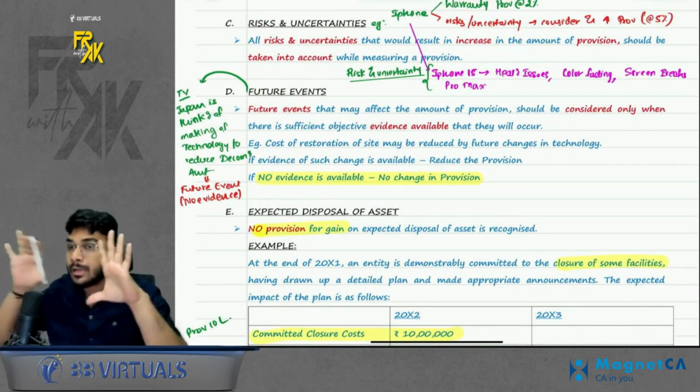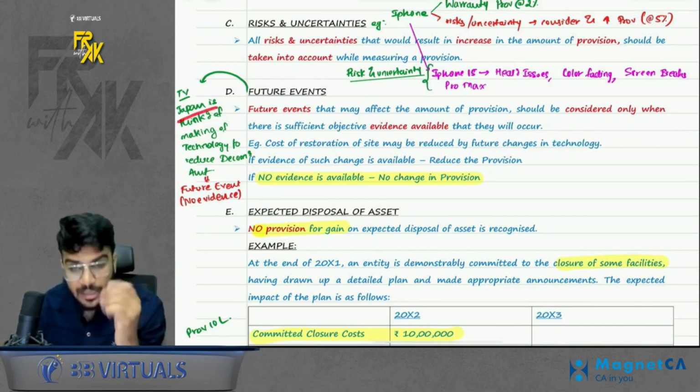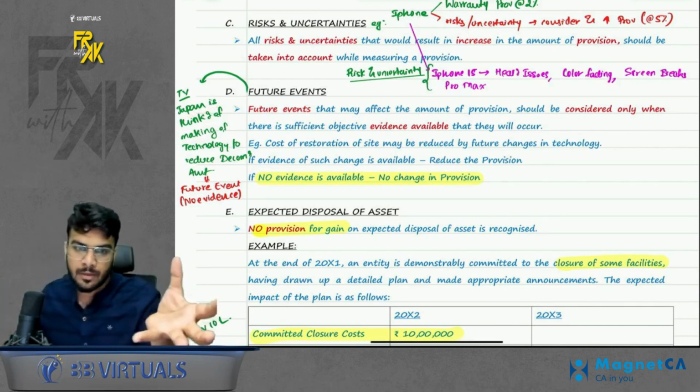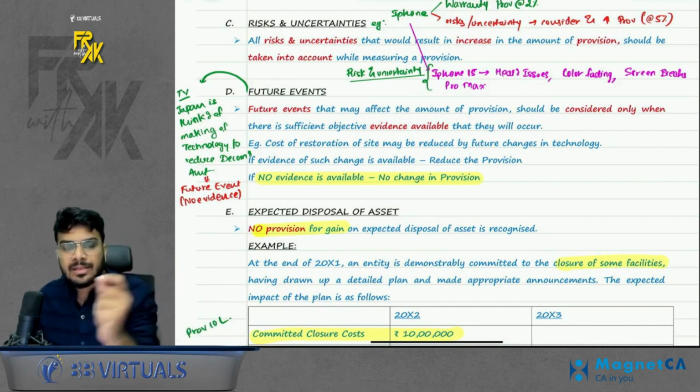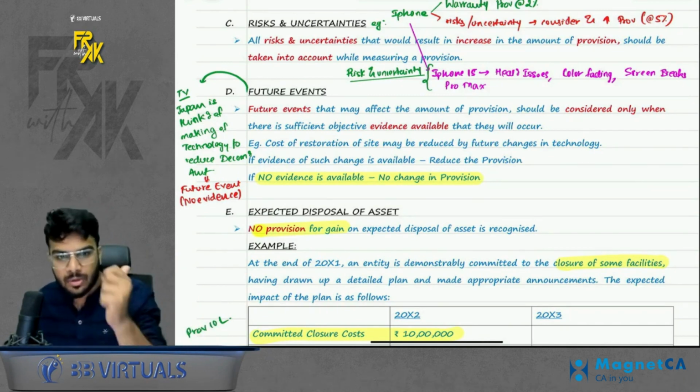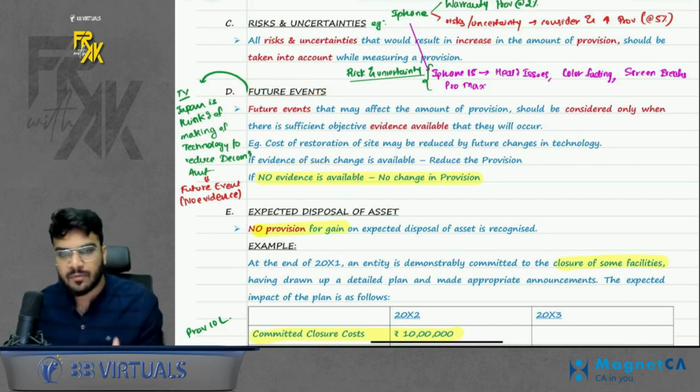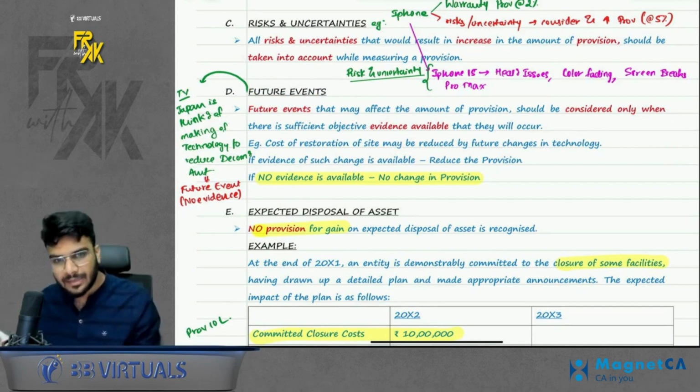I was watching a news channel where it was shown that Japan is thinking of making a technology which will reduce the decommissioning amount. But there is no evidence of this future event. They are in talks. So will you consider this future event and reduce the amount of provision? The answer is no. If no evidence is available, do not consider it. If the evidence was available, then you might consider it.